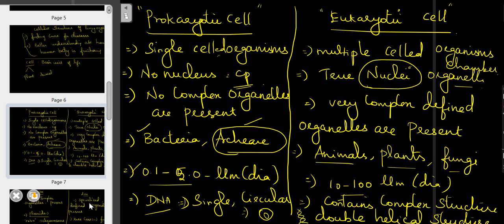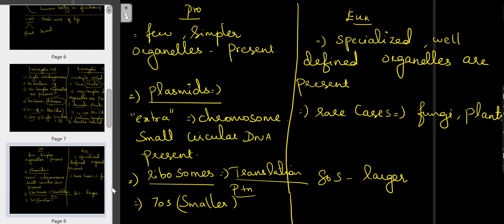And few and simple organelles are present here, whereas well-defined organelles with well-defined chambers are present there. Next, in the case of plasmids: plasmids are extra chromosomal DNA which are present in all prokaryotic cells.